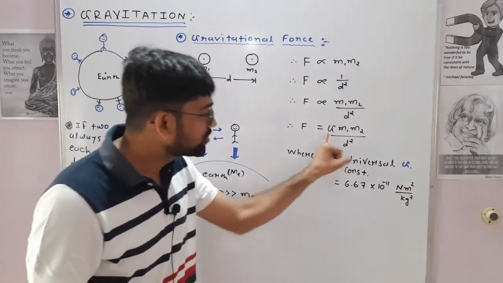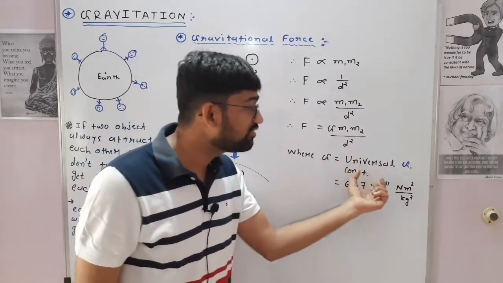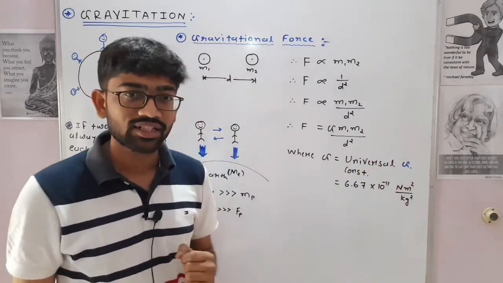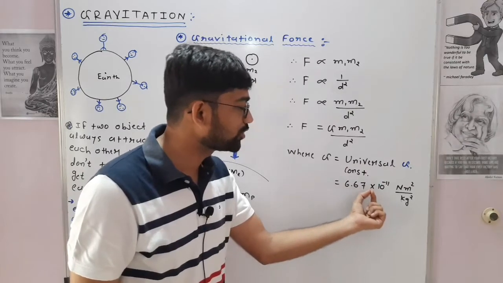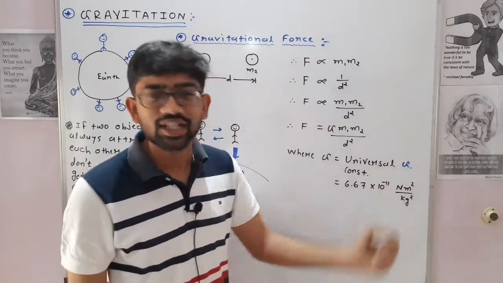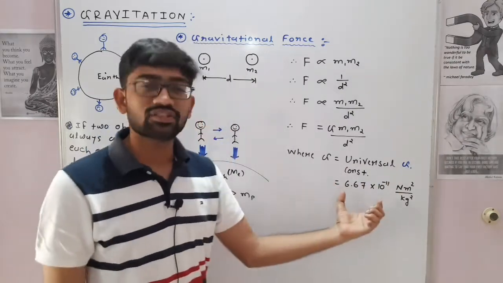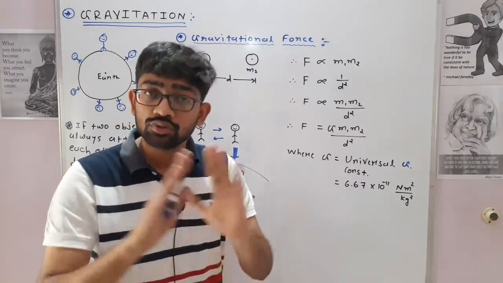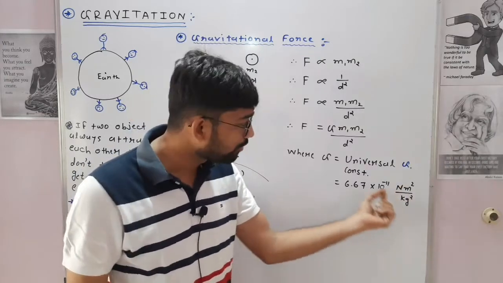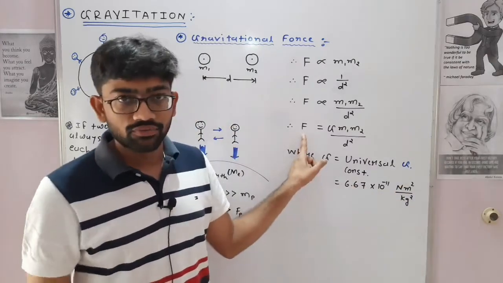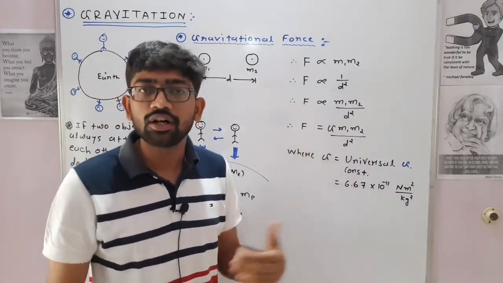Ready? This G is known as the universal gravitational constant. Its value is 6.67 x 10^-11. We get this value experimentally and it is constant for all objects. And the unit of force, we know, is Newton, named in honor of Newton.